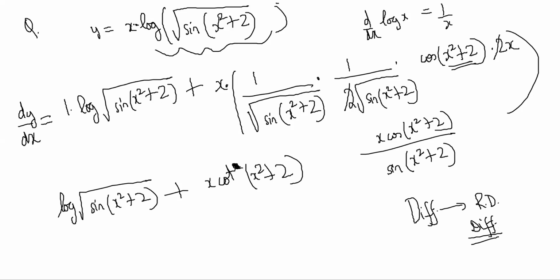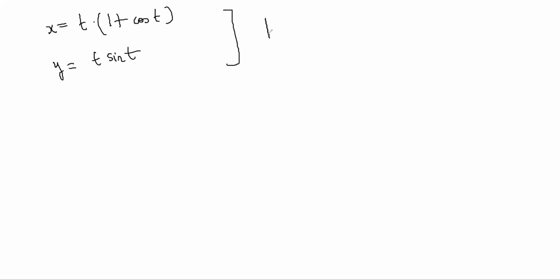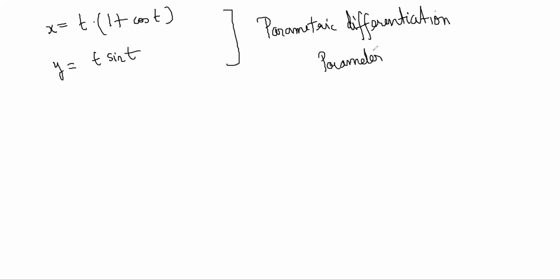Find dy by dx if x equals t into 1 plus cos t and y equals t sin t. Okay, so this is something called parametric differentiation, because there is a parameter called t. Parameter means just a variable called t, but it is different from x and y, right?